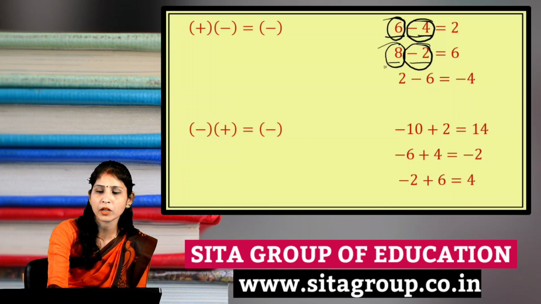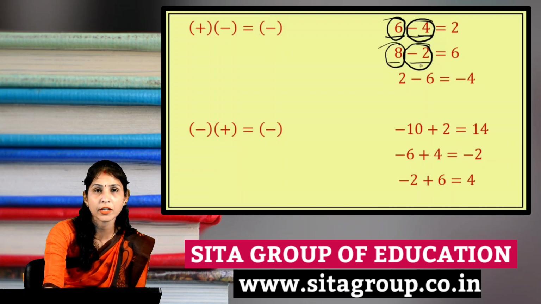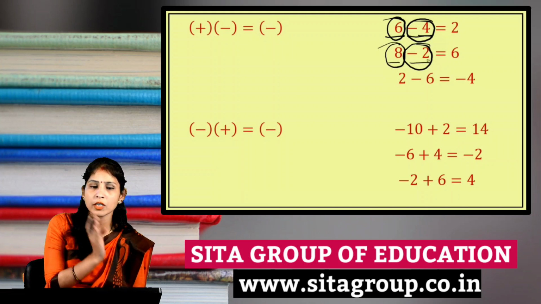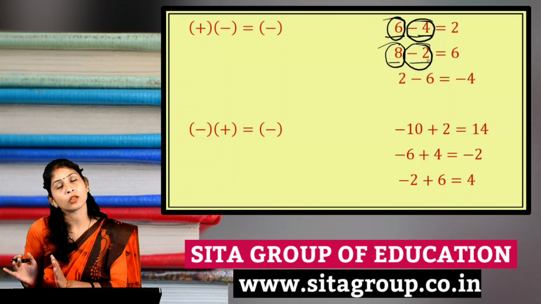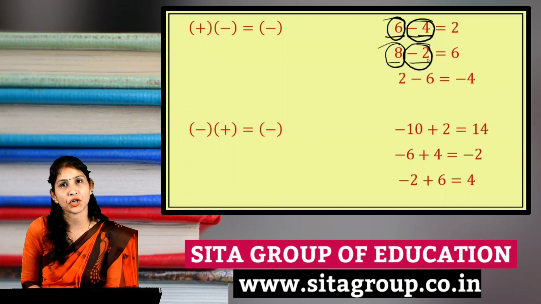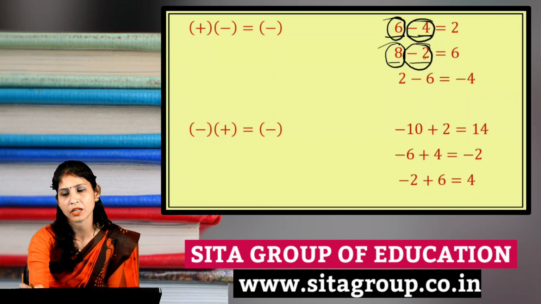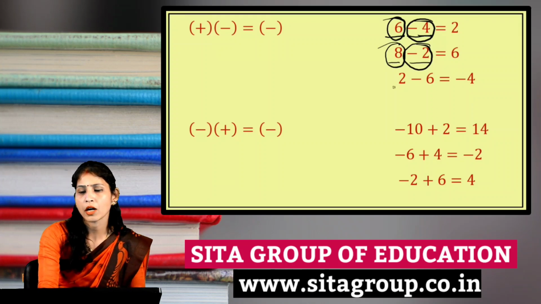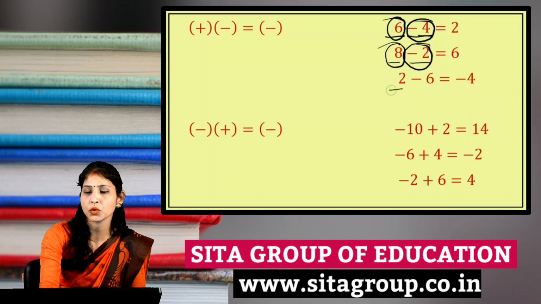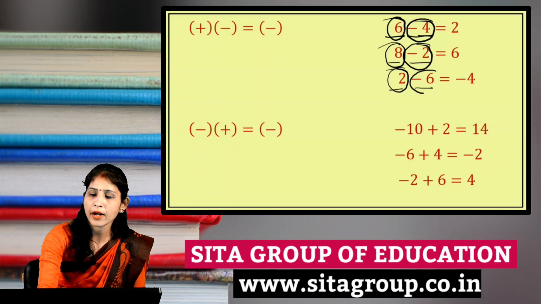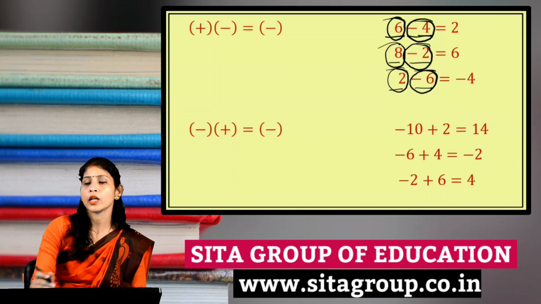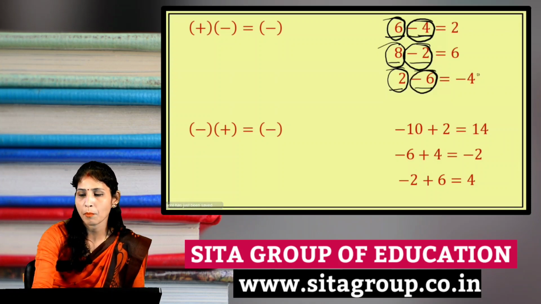One is a positive integer and the second is a negative integer. If this kind of situation comes, then we always use the concept of subtraction. Here we have subtracted 8 minus 2, which gives 6. Now the third one, 2 minus 6. Here 2 is a positive number and 6 is a negative number. Then the answer is minus 4.